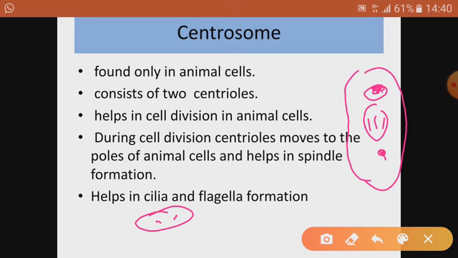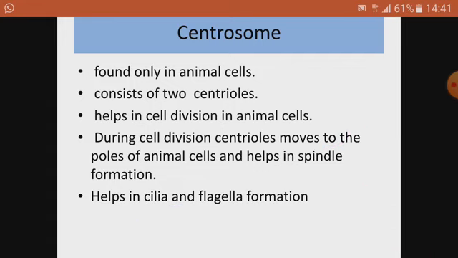One pole is here, another pole is here, and then they help in the spindle fiber formation, and the chromosome, which is genetic material present inside the nucleus, may get attached with these spindle fibers, and then the chromosomes move to the poles, and then the cell divides into two. So this is how it happens.